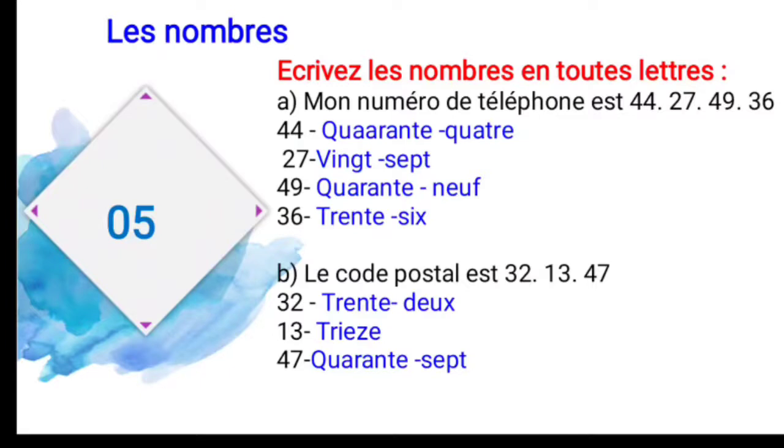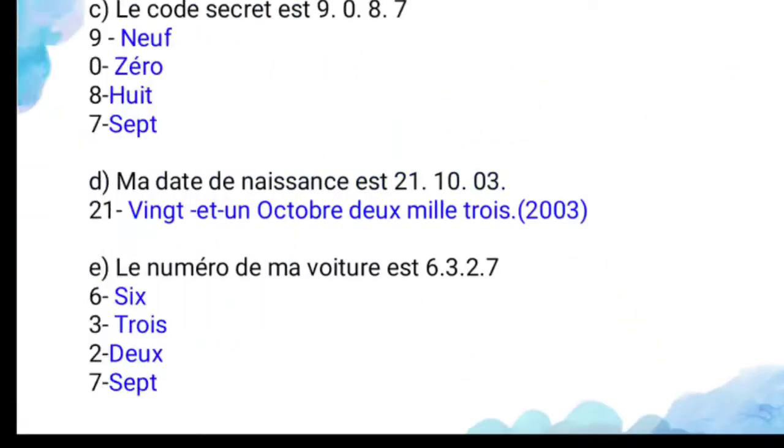And second, le code postal, that is the pin code, 32 13 47. So 32 in French, 13, and 47. And le code secret, that is the password, 9087. So 9 in French, 0, and 8, and 7.